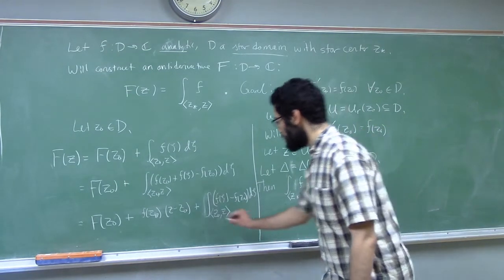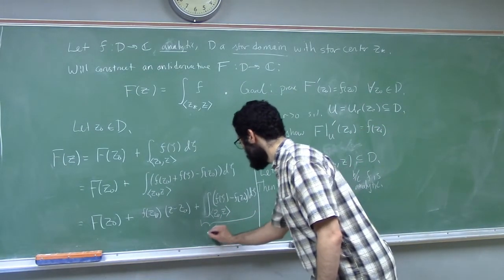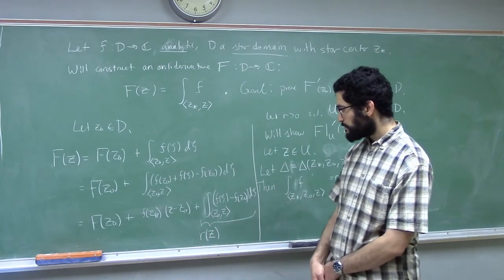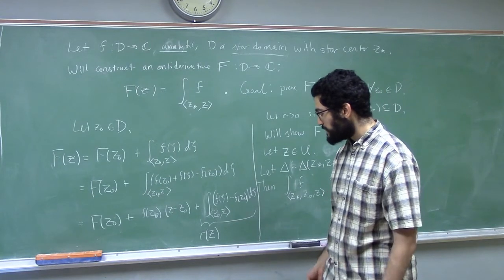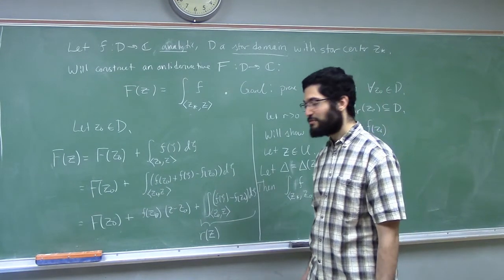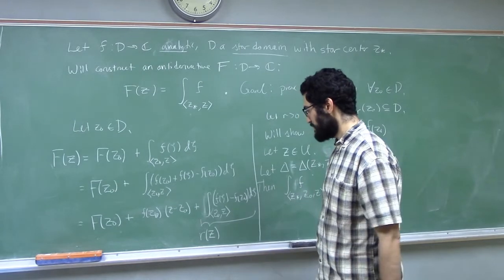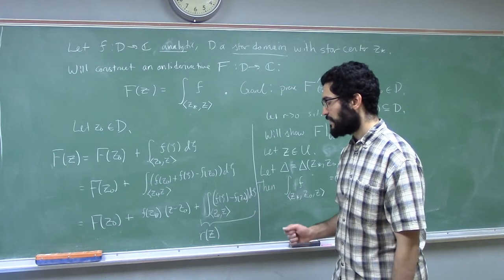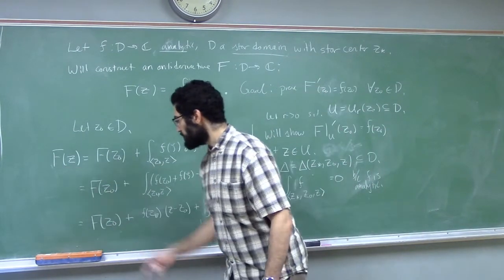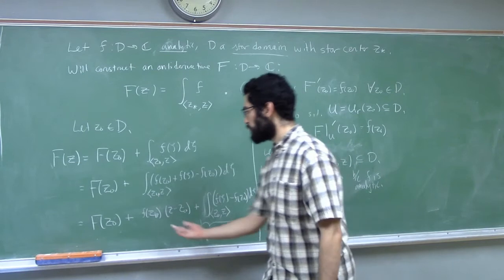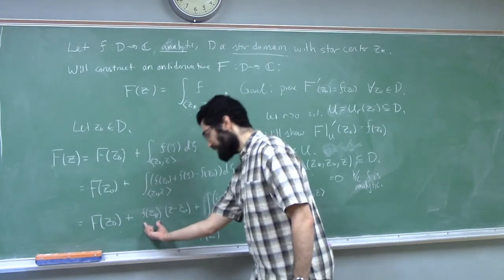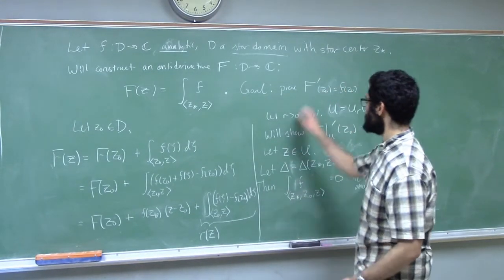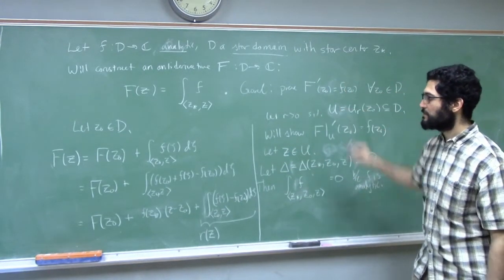All right, if we just call this function r of z, then our task is to prove that r of z goes to 0 fast enough. So r of z over z minus z naught goes to 0 as z goes to z naught. If we do that, then we will have proven that big F is differentiable at z naught, and its derivative is whatever number is here, which happens to be little f of z naught. Then we will be finished. So that was our goal, right? Was this.